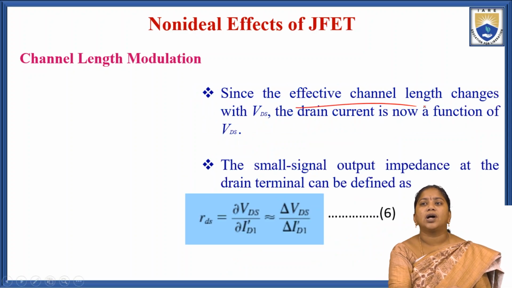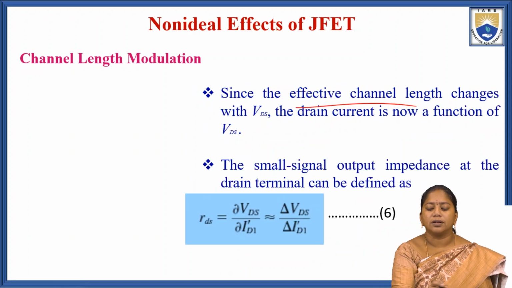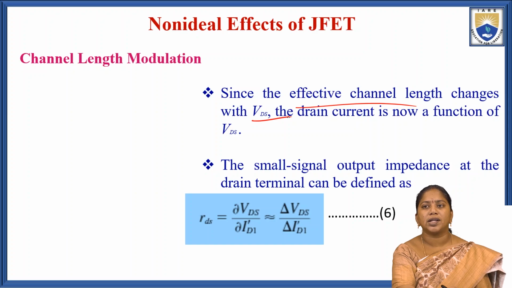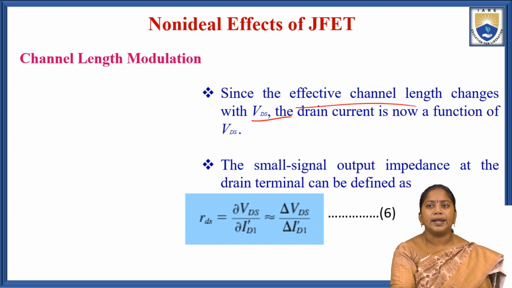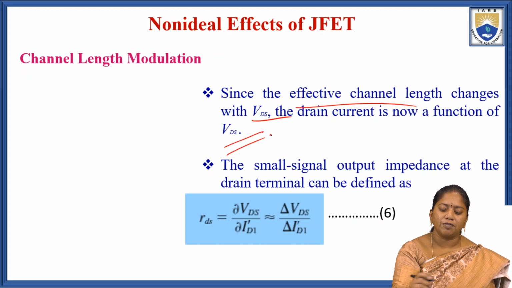Since the effective channel length changes with the drain to source voltage, the drain current is now a function of VDS.